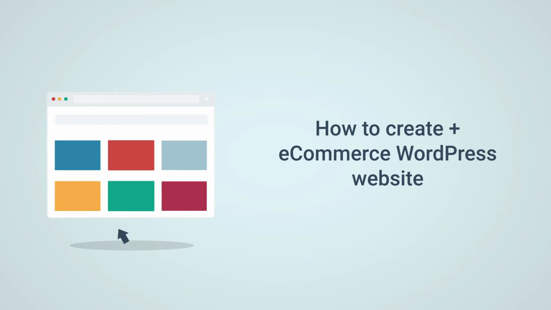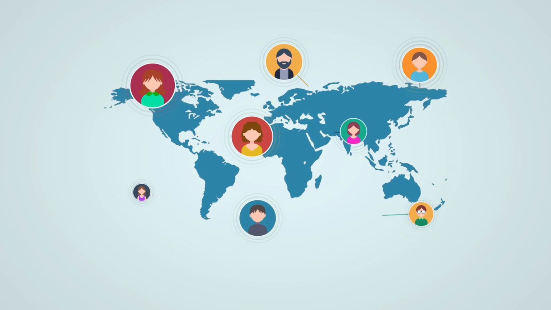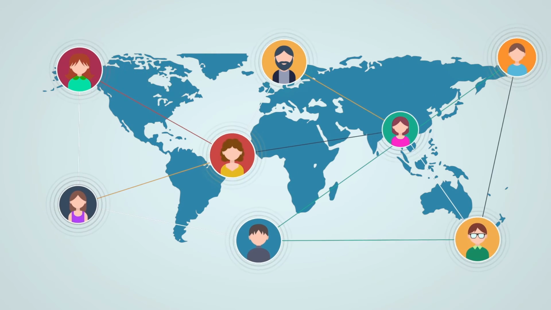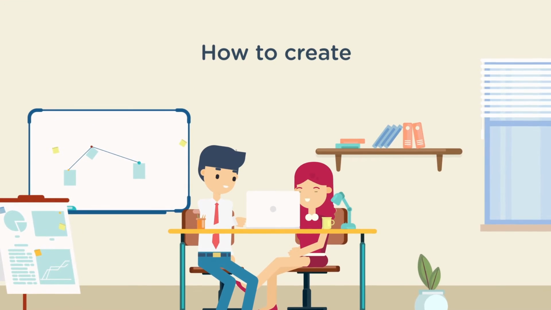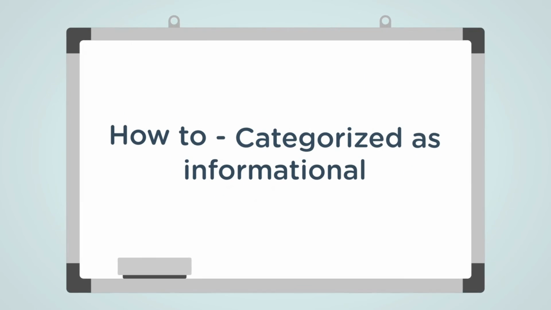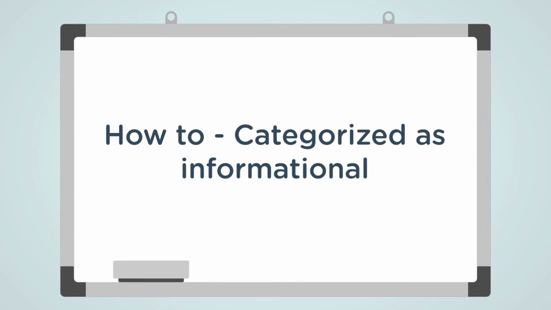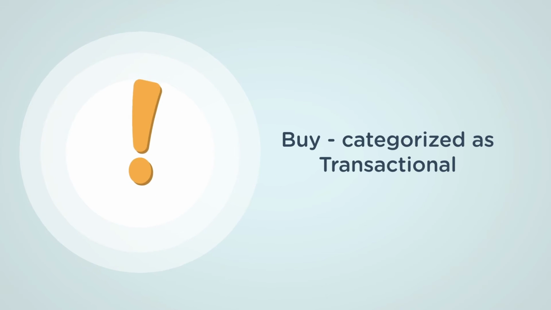Whereas if you add how to create in front of this e-commerce WordPress website keyword, then it becomes an informational long-tail keyword because you are trying to acquire information. So, all long-tail keywords which start with how to can be categorized as informational, and if it has the word buy, then it can be categorized as transactional.